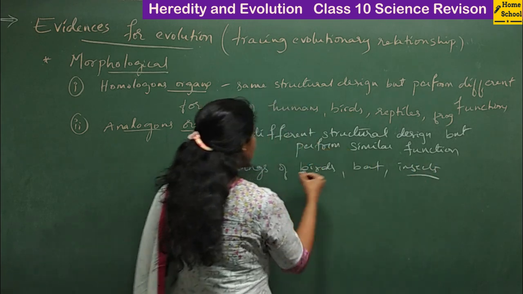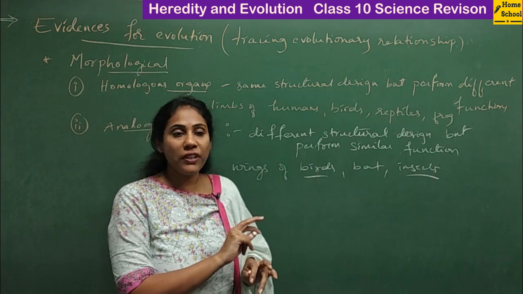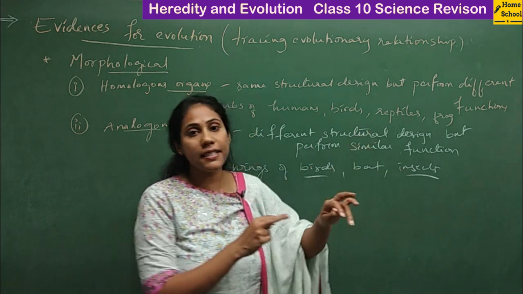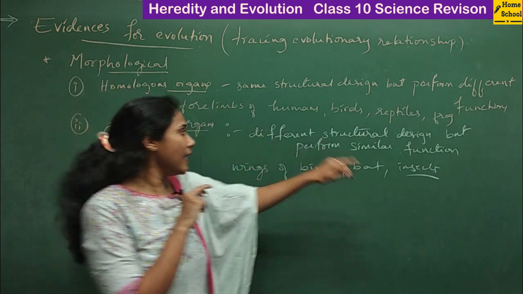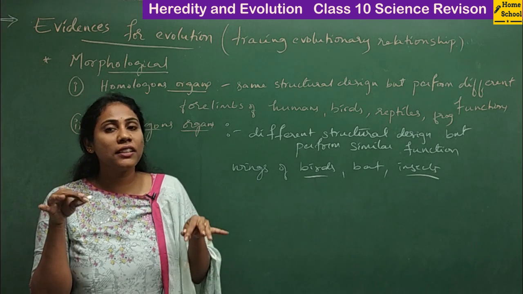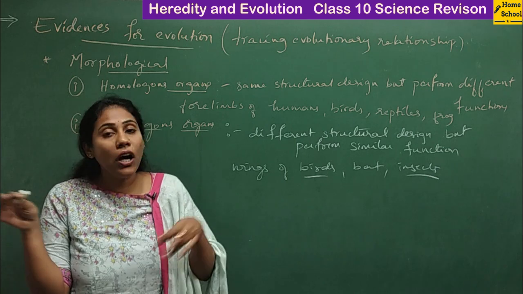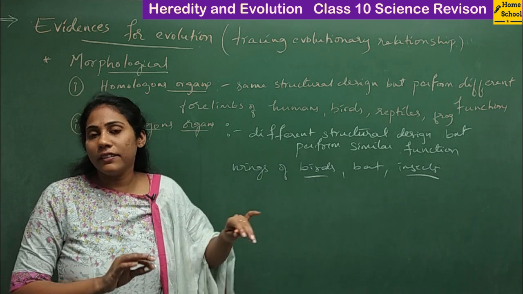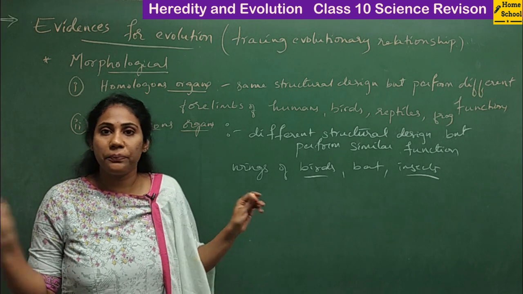Insects have wings, birds also have wings. To look at, the structure is very different, but both in birds and insects, they use their wings for flying. So the function is the same but the structure is different. Since they have a common function, somehow we can think that they must have evolved from a common ancestor. So this is another way of tracing evolutionary relationship between different organisms, right?